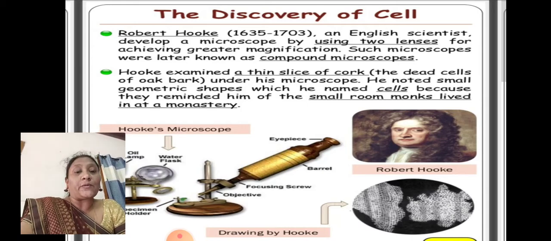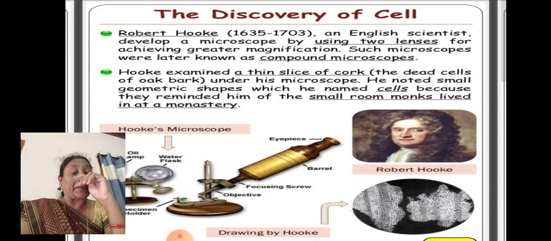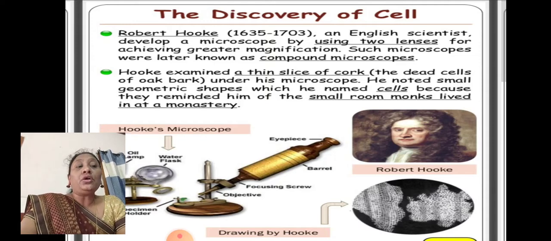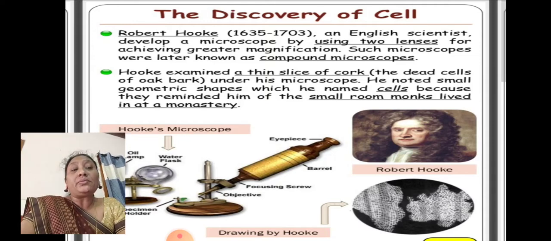First it is a simple one, later it is known as a compound microscope. You can see the scientist Robert Hooke in the picture, and you can see the compound microscope.